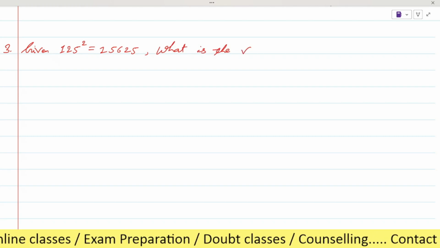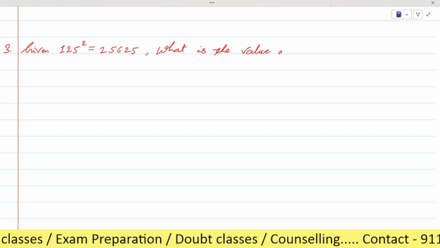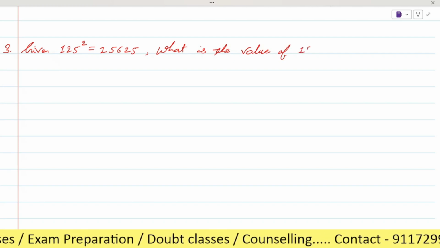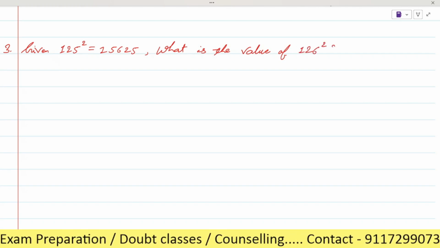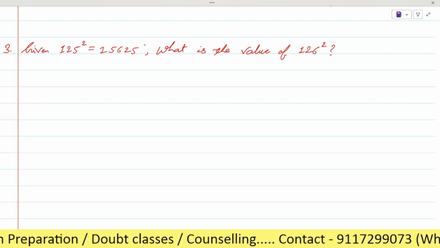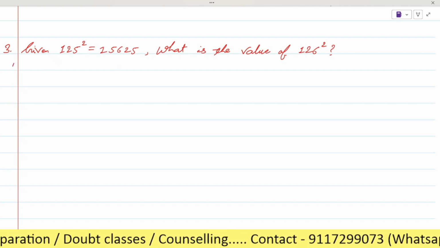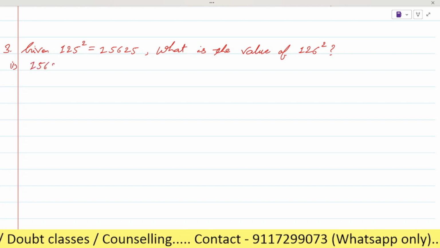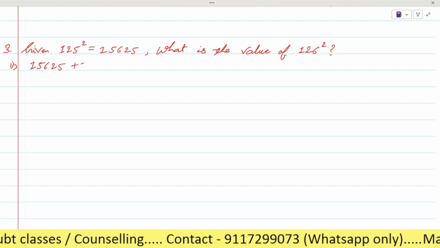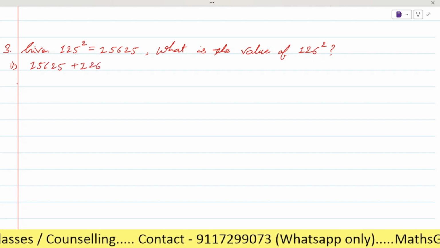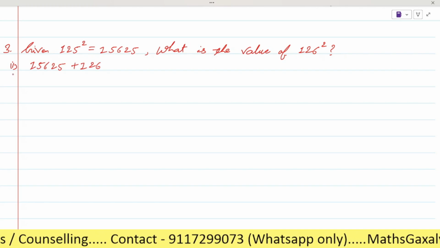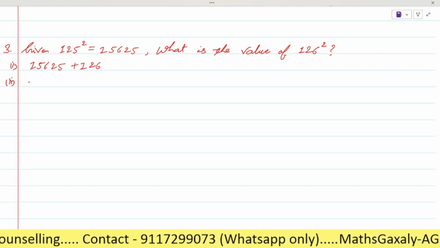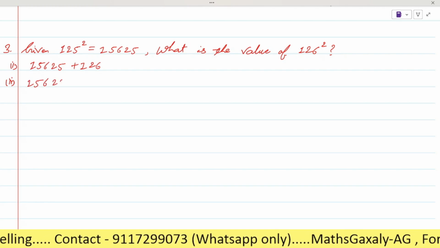They're asking, if 125 square is equal to 15,625, what is the value of 126 square? So plus one. Then shouldn't the answer be option number two, 15,625 plus 26 square? How will it be like this?